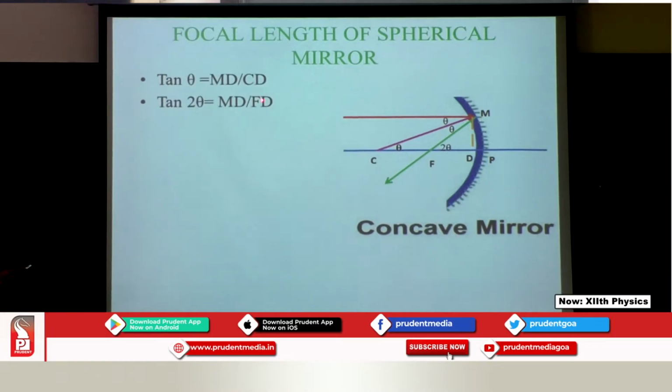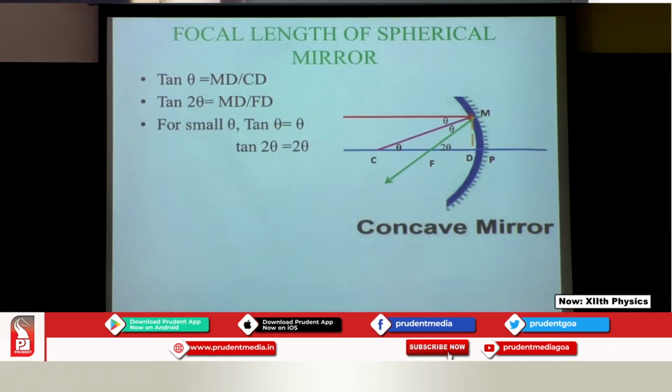Now let's start with the derivation, a simple, short derivation. So tan of theta, use it over here, that is in this particular triangle MDC. Tan of theta is going to be MD upon CD. Next, tan of 2 theta, in this triangle, is MD upon FD.